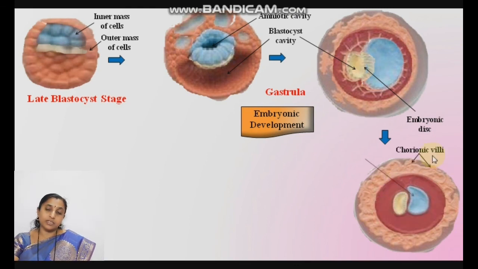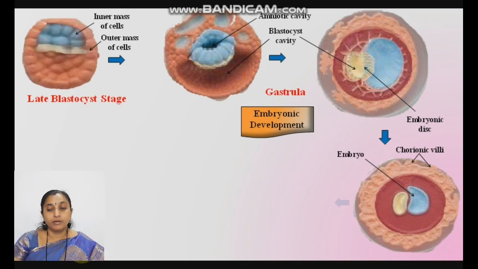Chorionic villi are nothing but the syncytiotrophoblasts. With the help of chorionic villi, they get implanted into the endometrial wall of the uterus of the mother. Amniogenic cells, amniotic cavity, and ectoderm. All these structures form for the embryo. Embryonic disc further forms the embryo. Here is the yolk sac.